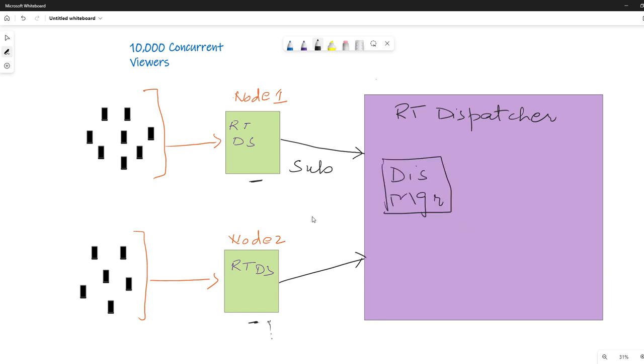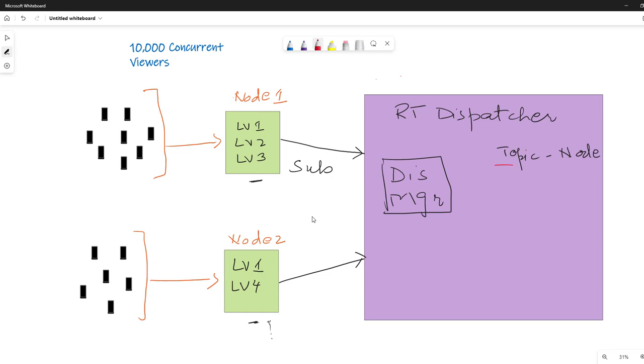We have something like this: topic and node. For example, node 1 is handling live video 1, live video 2 and live video 3, and likewise node 2 is handling live video 1 and live video 4. So one node is managing three videos, and the other is handling two.